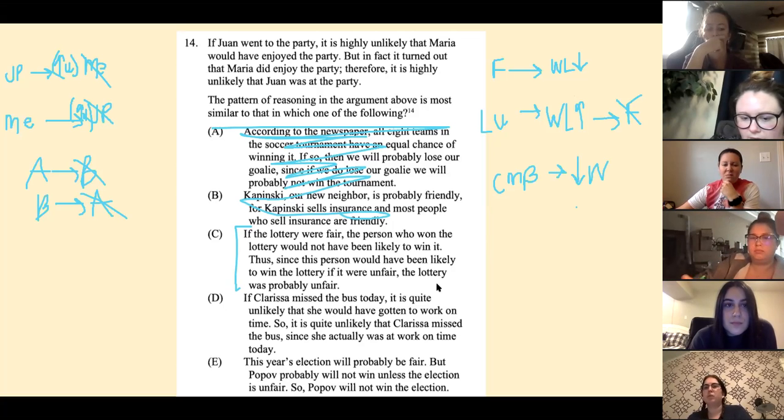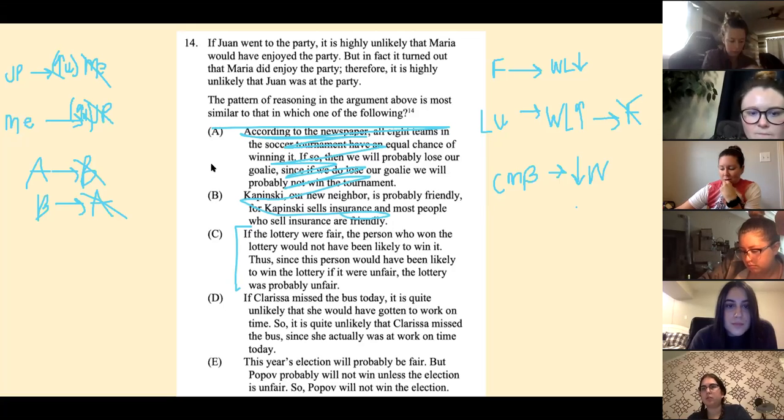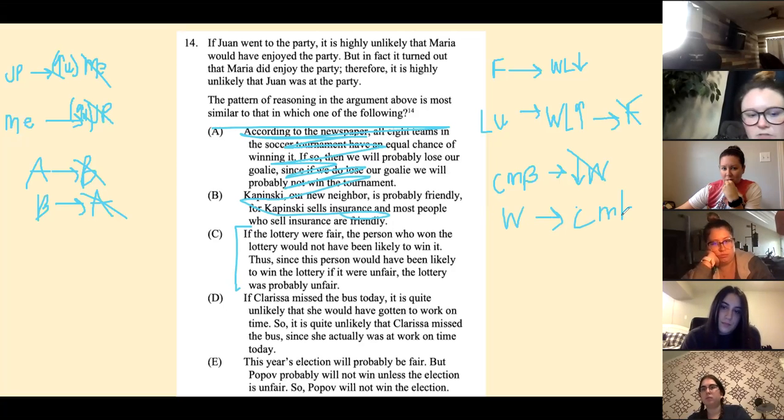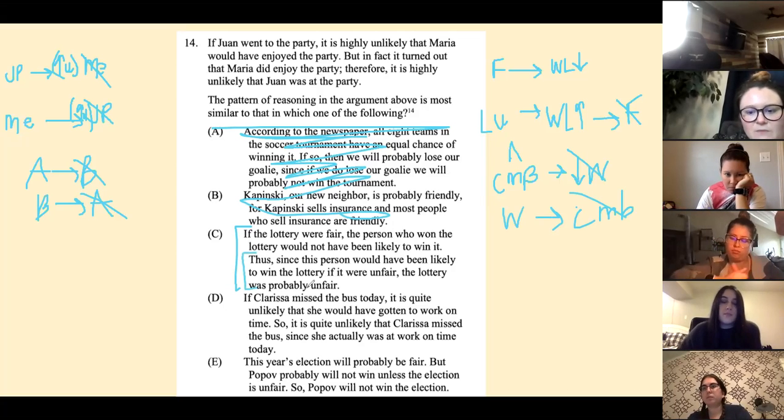So if she was at work on time, it's very likely that she did not miss the bus. So this doesn't bring in that third variable like in C, because we have two conditions going on here where we just have an A-B relationship, where in C, we have A, B, and C in that second option.